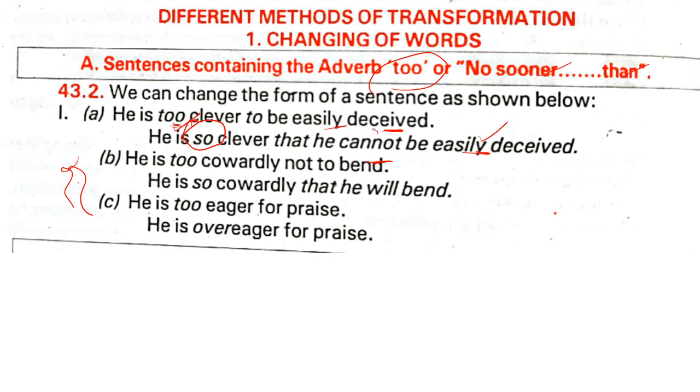Okay, remember you have to put "cannot" with "so", and this is a simple statement, right? You're just telling a statement which is affirmative. He is too clever to be easily deceived. When you put the "so", then you have to put, he is so clever that he cannot be deceived. Okay. He is too cowardly.